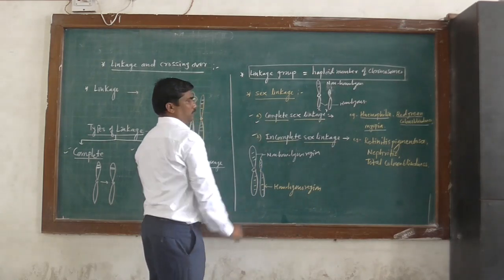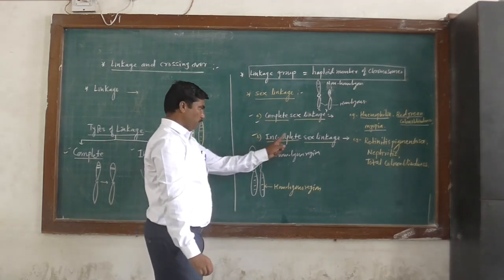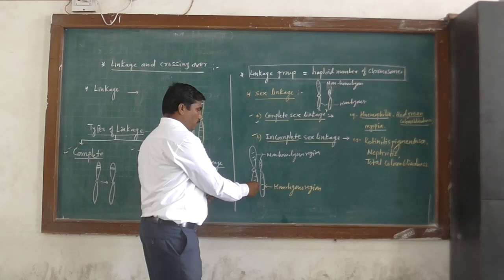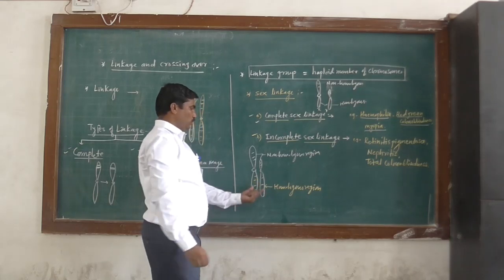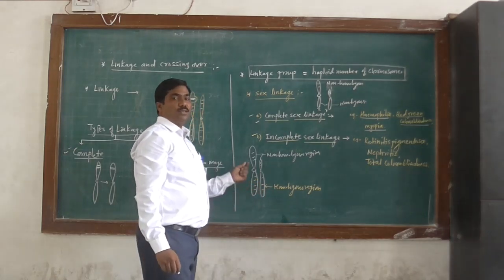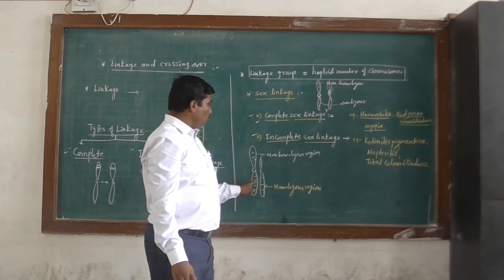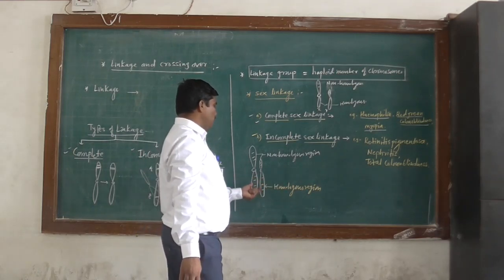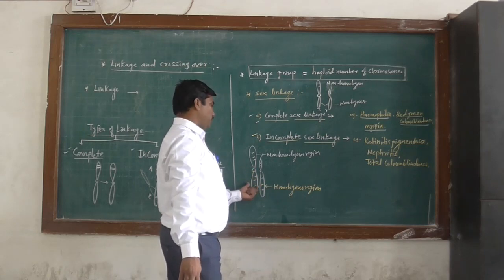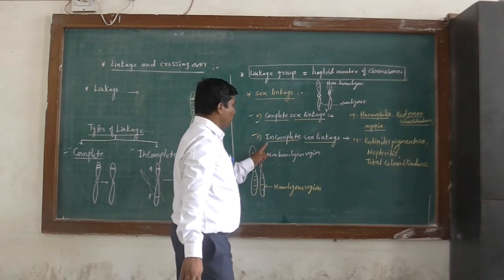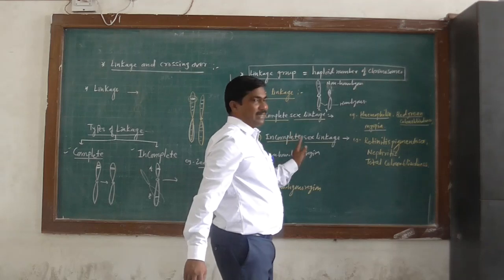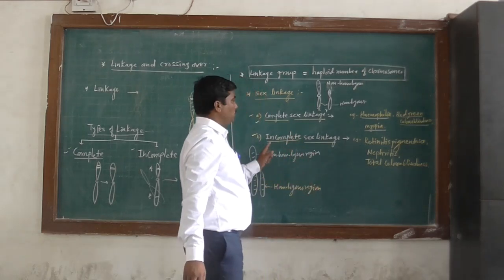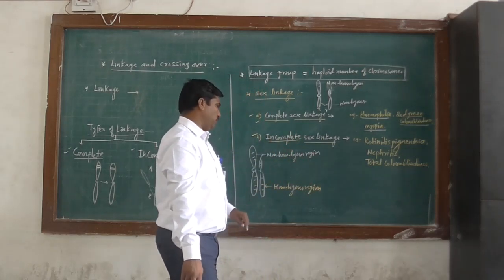In an incomplete sex linkage, genes are located on a homologous region, and these genes do not inherit together, because within a homologous region crossing over takes place. This is called an incomplete sex linked gene, or the inheritance is known as incomplete sex linkage.